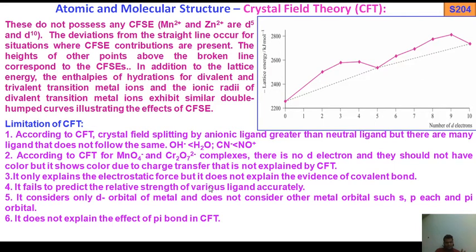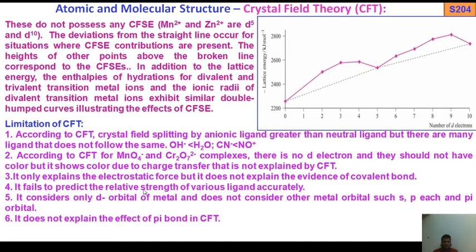Already we have discussed charge transfer complexes: LMCT, MLCT, MMCT, and ligand-ligand charge transfer. I have discussed four types of charge transfer complex. So MnO4 minus and CrO4 2 minus have no d electrons, but they show color, pink color in the case of KMnO4. That charge transfer is not explained by CFT. It only explains the electrostatic force, but it does not explain the evidence of covalent bond.